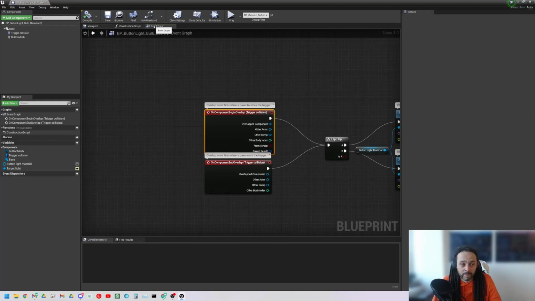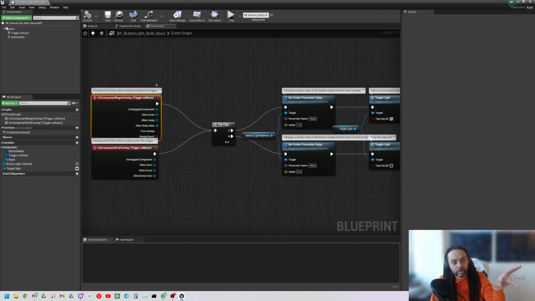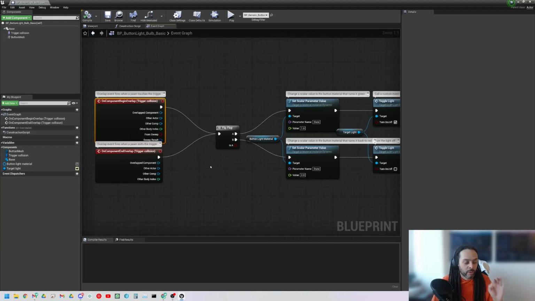So I click here, and that takes me back to the event graph. I can also click here to get the event graph real quick. And then I'm just going to read the blueprint from the start node, which is the event. The red nodes are events. Okay, and I'm going to read through all of the comments, and I'm going to talk to myself about how this blueprint works. Because it's very important that we don't just look at something and say, well, I understand that, and that one at the end. It's really important to understand the flow of the logic. Otherwise, you'll not be able to create your own blueprints very effectively if you don't understand what all these things do.